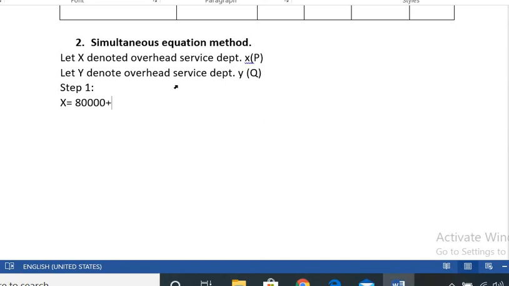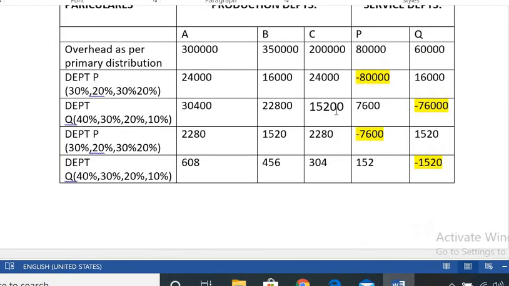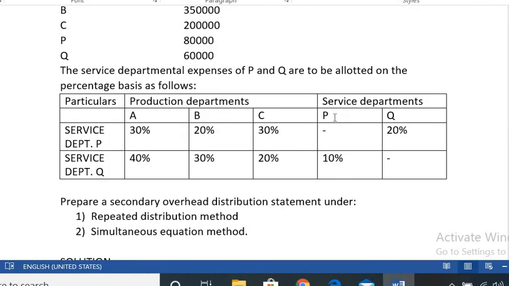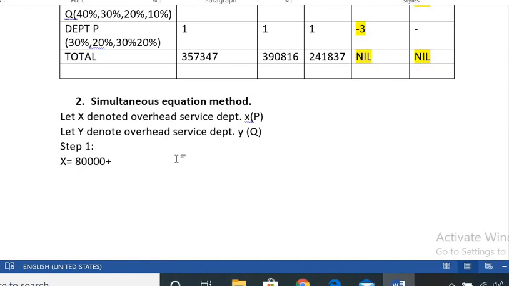So first you have to take the given percentage. So here P is 10% of Q. 10% of Q means Y. Is it clear?